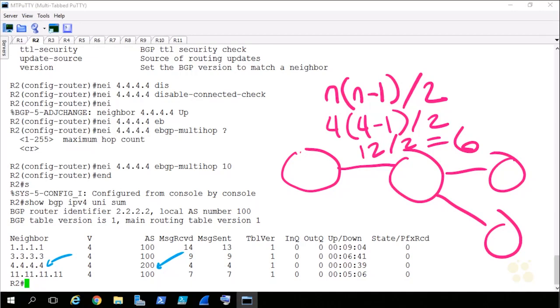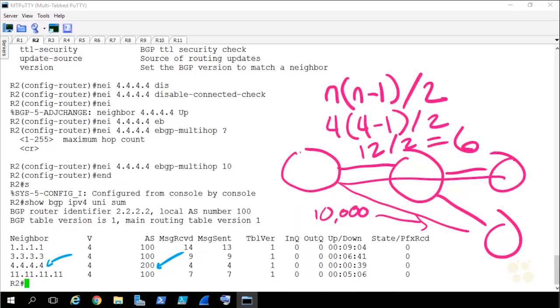Imagine for a second now that there are 10,000 routers. Yeah, you get the idea. The number of BGP sessions that we're working with here is now absolutely astronomical. We're looking at hundreds of thousands of BGP sessions, and all of a sudden, this full mesh topology to make iBGP work is not scalable. This is too many BGP sessions.